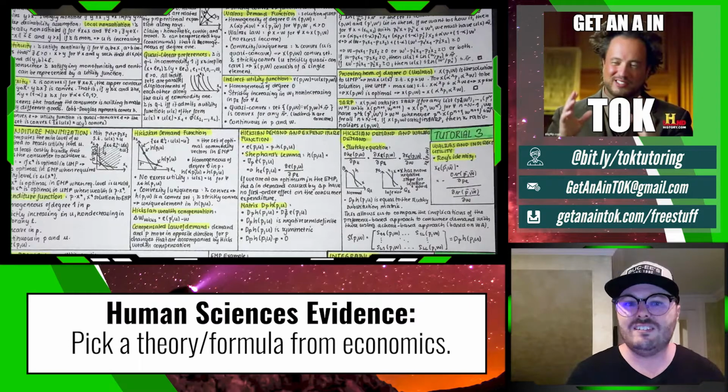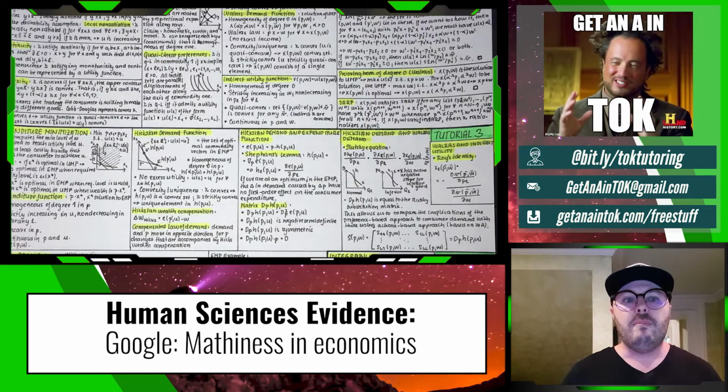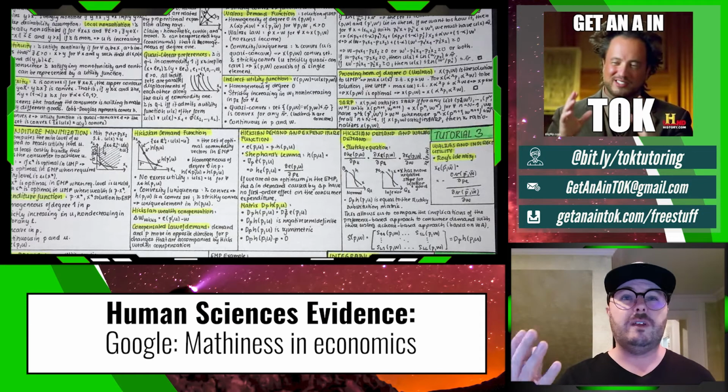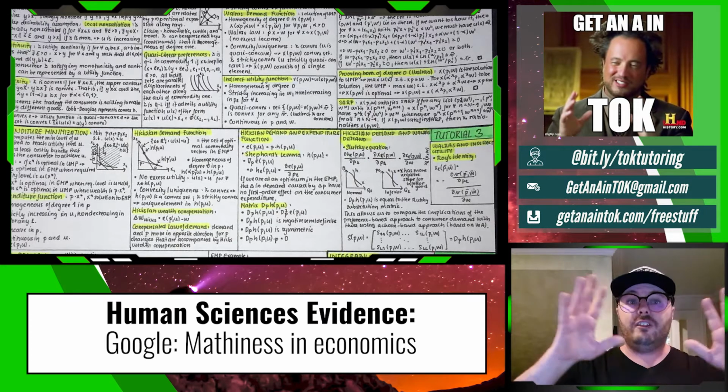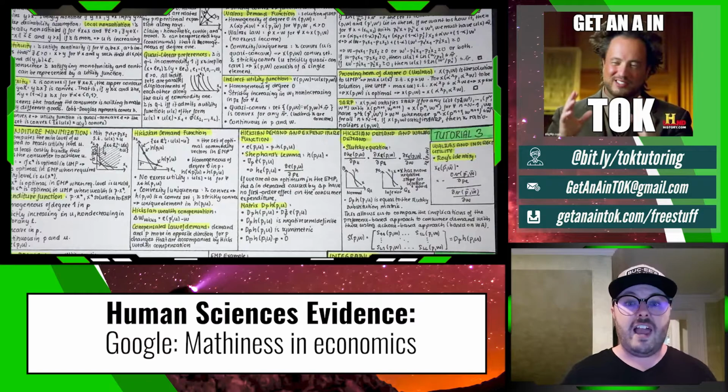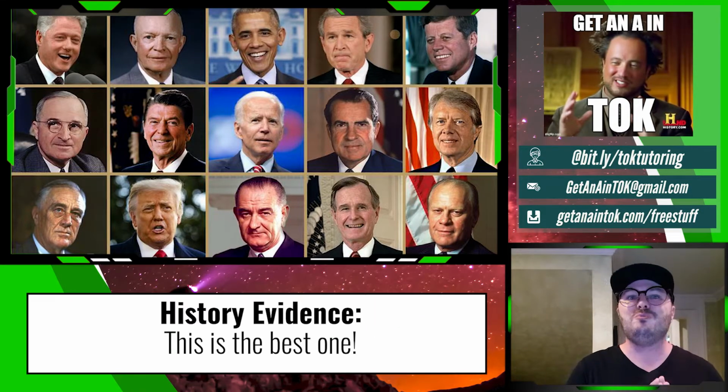If you Google mathiness, M-A-T-H-I-N-E-S-S in economics, check out those ideas. But then you can talk about whether or not indisputability can be found, and then how that connects to the why. So why are we seeking indisputability when we are explaining how economies work, when we're trying to describe how people behave? I'd select for this, I would not talk very generally. Pick one specific economic indicator or formula, focus on its development, why it was being made and used, and how indisputability connects with that.